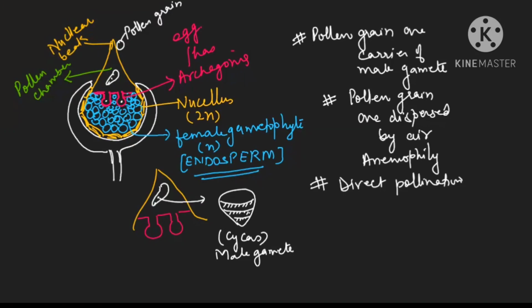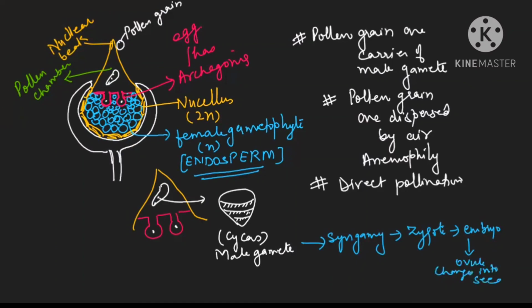And after that, fertilization will be done. After fertilization, this is an egg here. There is no BCC. There is no NCC here. Only egg is there. And fusion will lead to the formation of the zygote. The syngamy will be there. And after syngamy, zygote formation will be there. And zygote will develop into the embryo. And when these changes are going on, ovule is changing into the seed. Ovule changes into seed. But seeds are naked because there is no ovary wall.